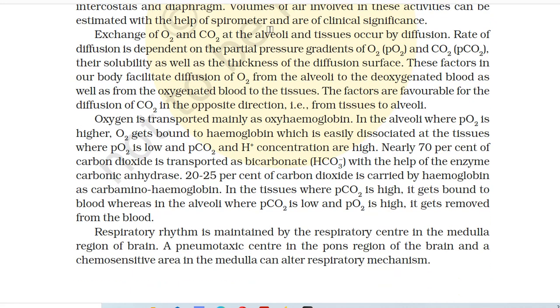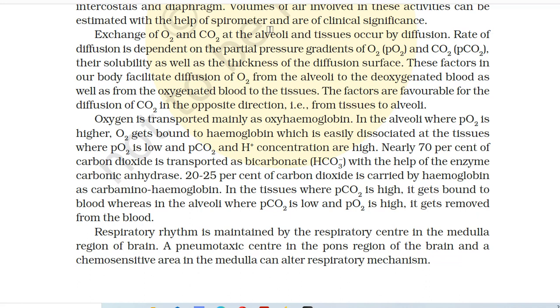Exchange of O2 and CO2 at the alveoli and tissues occur by diffusion. Rate of diffusion is dependent on the partial pressure gradients of O2 (PO2) and CO2 (PCO2), their solubility as well as the thickness of the diffusion surface. These factors in our body facilitate diffusion of O2 from the alveoli to the deoxygenated blood as well as from the oxygenated blood to the tissues. The factors are favorable for the diffusion of CO2 in the opposite direction, that is from tissues to alveoli.